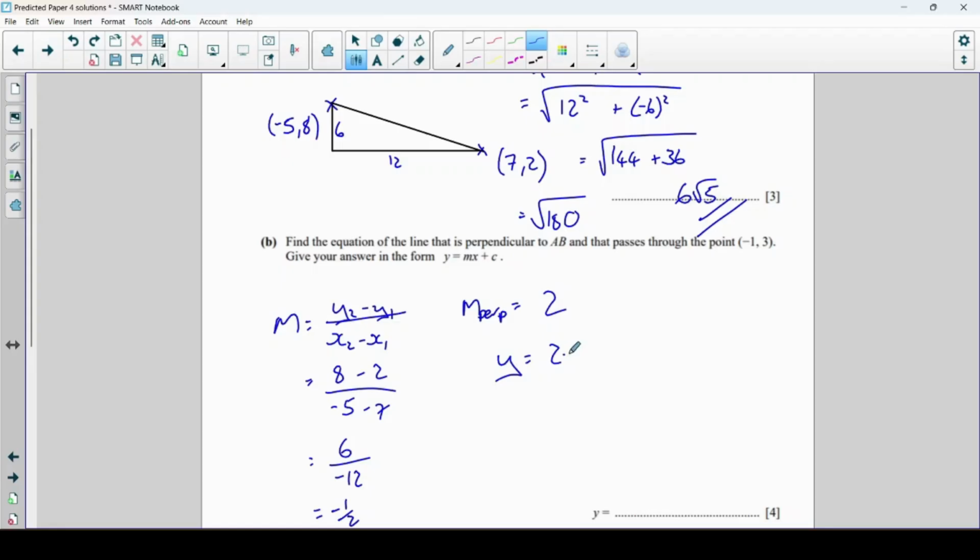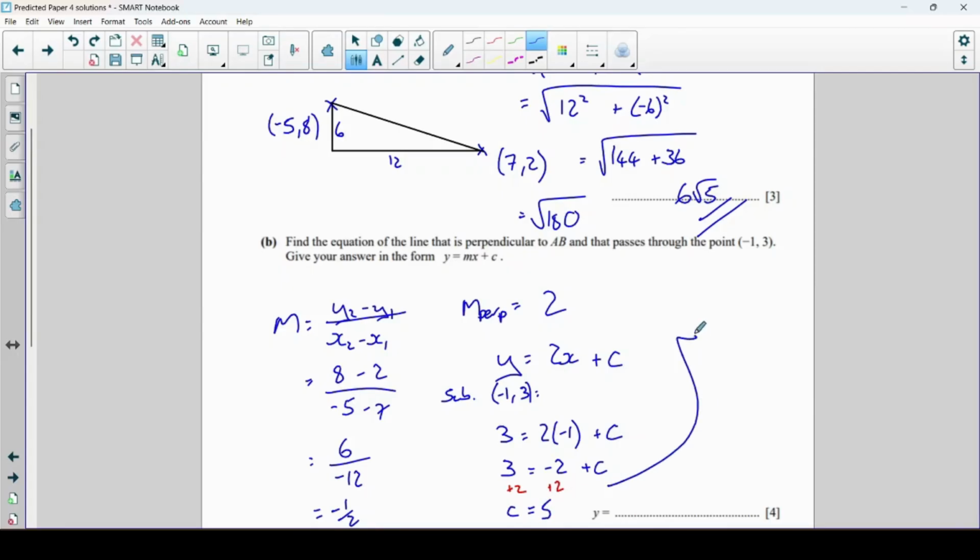I can already write y equals 2x plus c, and now we just need to find what c is by substituting in a point that the line passes through, which is minus 1, minus 3. So minus 3 is equal to 2 times minus 1 plus c. Then let's add 2 to both sides. And I get that c is equal to minus 1. So there we go, we've got our c, so that means that y is equal to 2x plus c.